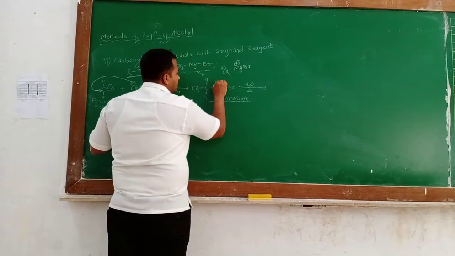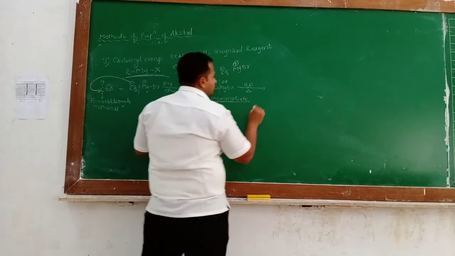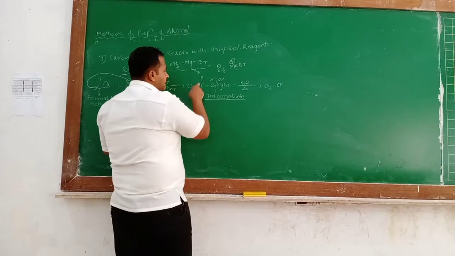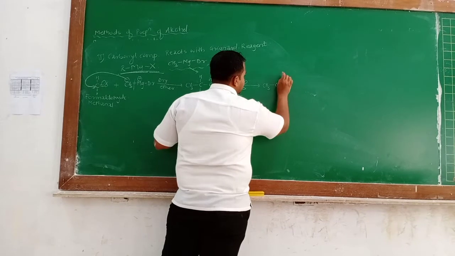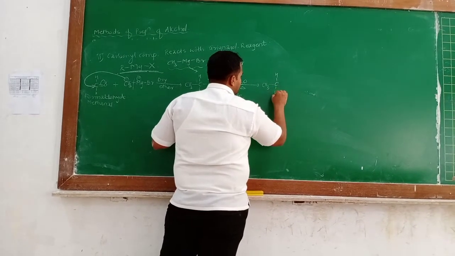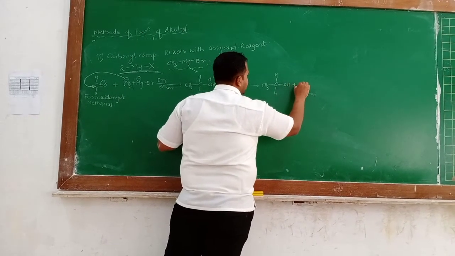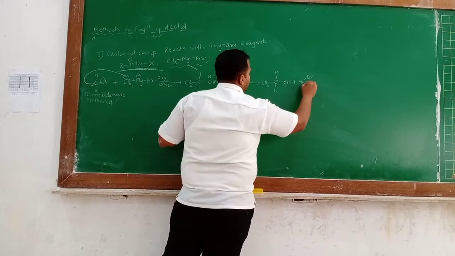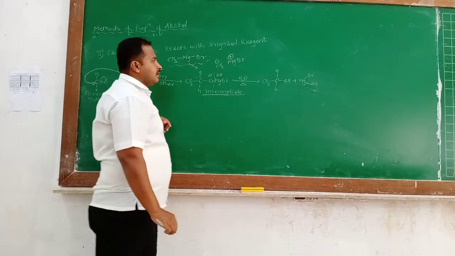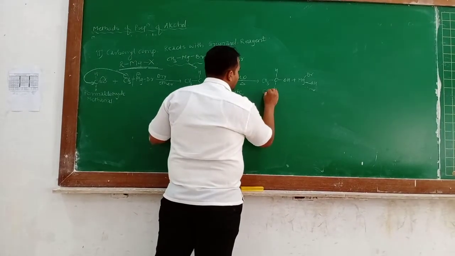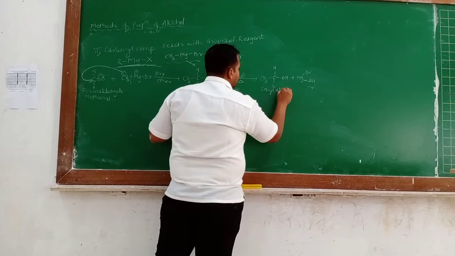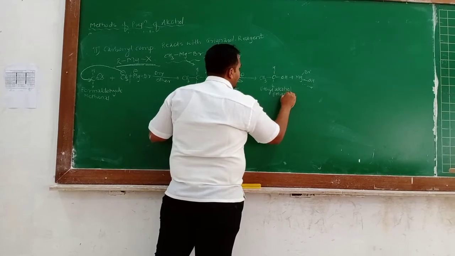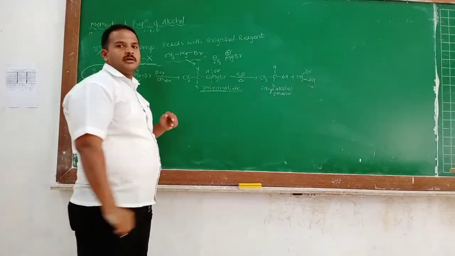H goes to the oxygen and OH goes to the MgBr, and CH3CH2OH forms, plus Mg(OH)Br. The name of the compound is ethyl alcohol, or another name, ethanol.